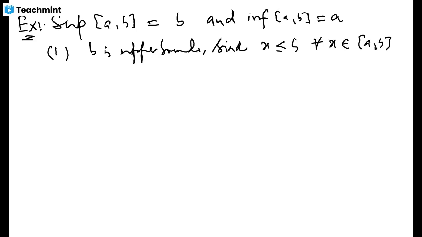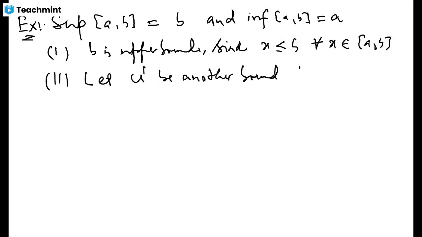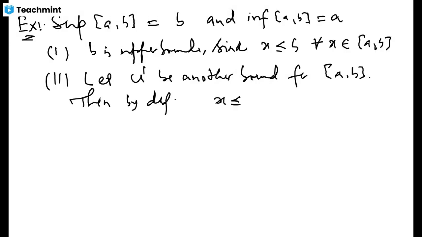The next thing: let U prime be another upper bound for this interval [A, B]. Then by definition of an upper bound, x is less than or equal to U prime for all x in [A, B]. But look at this interval: B is an element of it also.